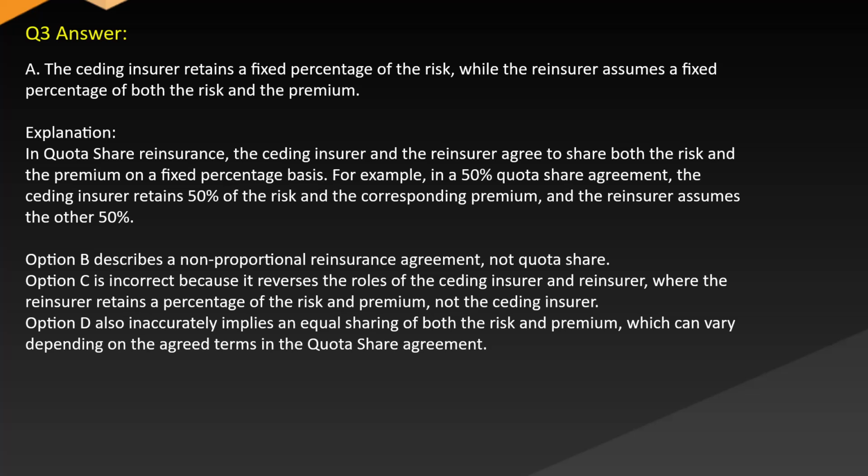Option B describes a non-proportional reinsurance agreement, not quota share. Option C is incorrect because it reverses the roles of the ceding insurer and reinsurer, where the reinsurer retains a percentage of the risk and premium, not the ceding insurer. Option D also inaccurately implies an equal sharing of both the risk and premium, which can vary depending on the agreed terms in the quota share agreement.